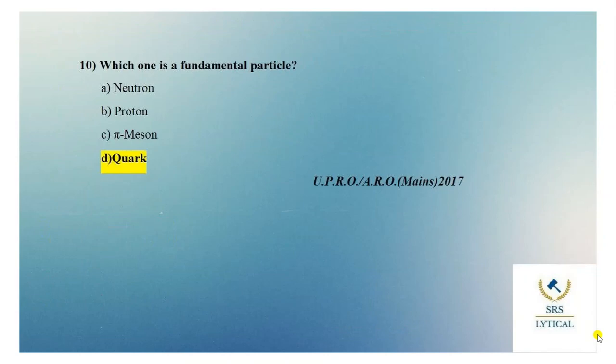Which one is a fundamental particle? Options are neutron, proton, meson and quark. The right answer of this question is option D, that is quark. In particle physics, an elementary particle or fundamental particle is a subatomic particle with no substructure, thus not composed of other particles. Particles currently thought to be elementary include the fundamental fermions, that is quarks, leptons, antiquarks and antileptons, as well as fundamental bosons.